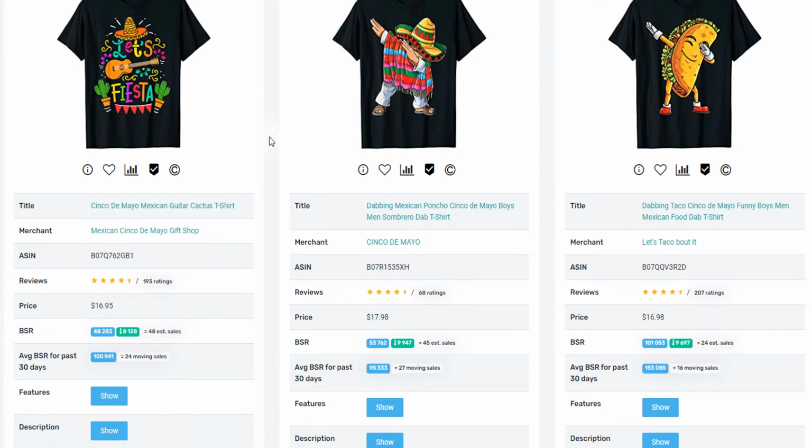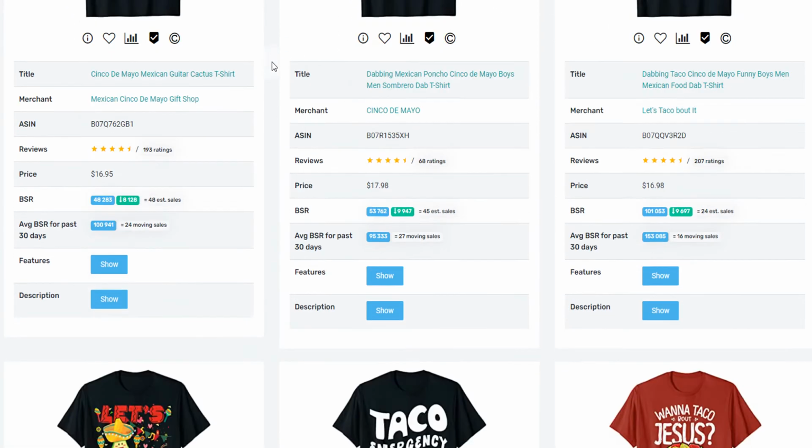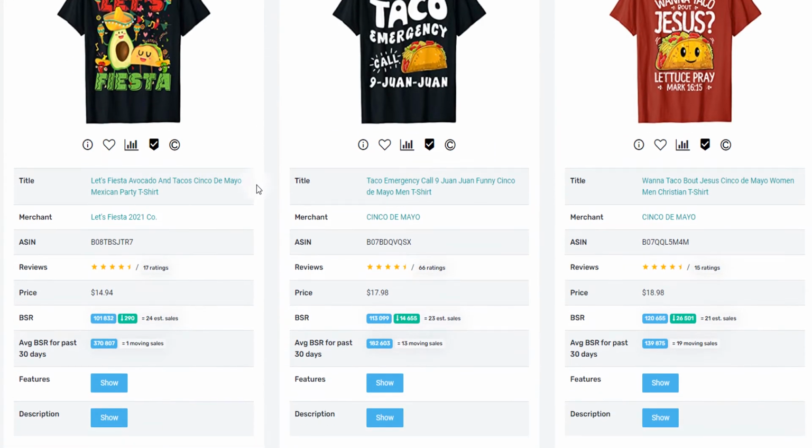So anyway, these are the kinds of things, and the other part of this video, what I'm doing is also showing you guys this and actually pausing on these designs. If you don't pay for Merch Informer or don't have a similar platform, but you're interested in Cinco de Mayo designs, I'm giving you an opportunity to look at some of their best sellers.